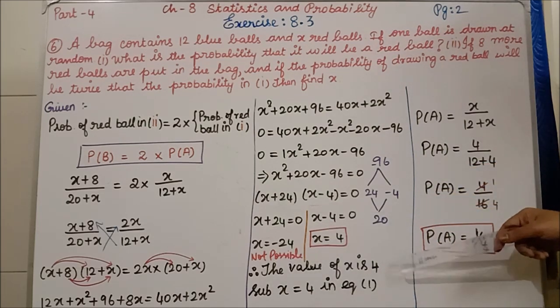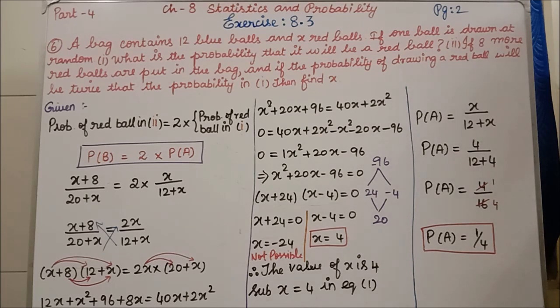Substitute x equal to 4 in equation 1. If you see the page before, we have written equation 1: P of A equal to x divided by 12 plus x. In that we are going to substitute.